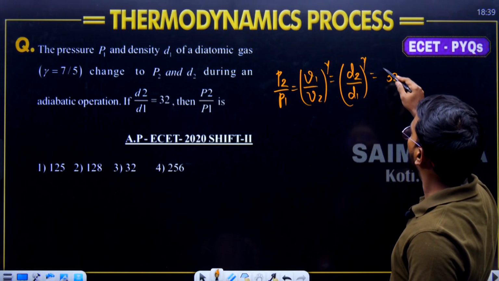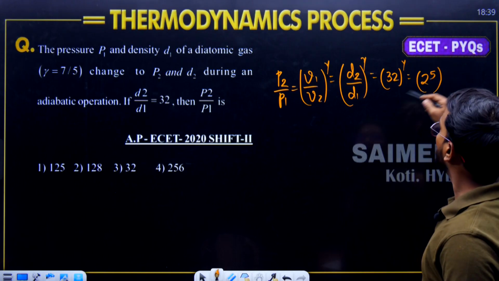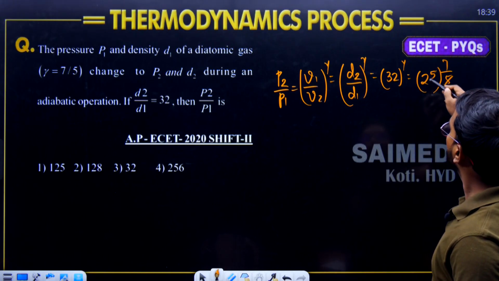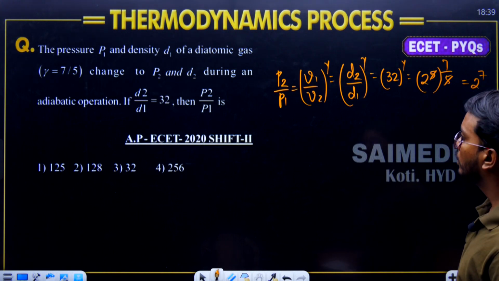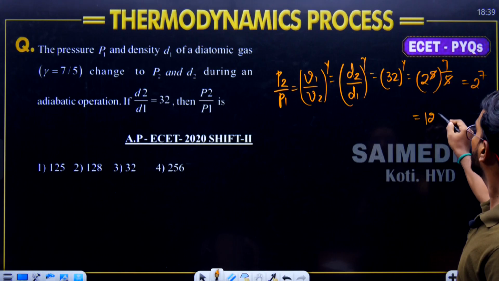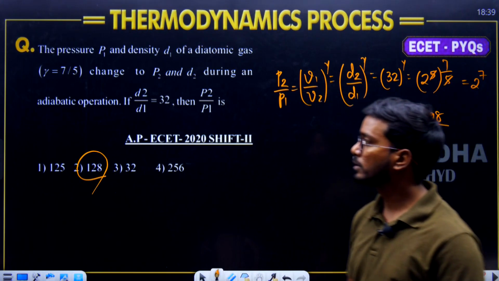32 is 2 to the power of 5, where gamma is 7 by 5. So 5 gets cancelled, and your answer is 2 to the power of 7. That would be 128. So this is going to become your correct answer.